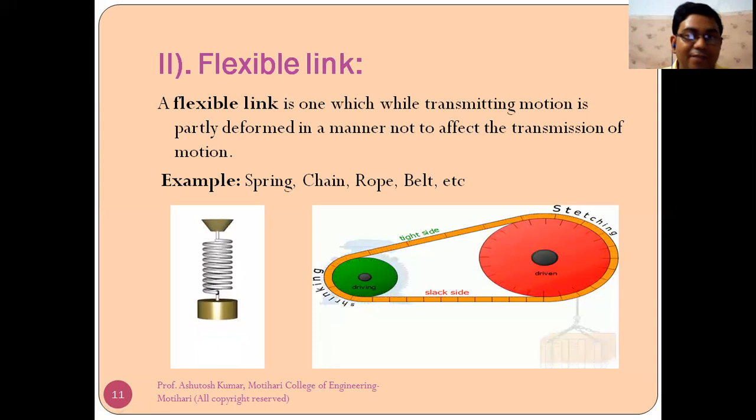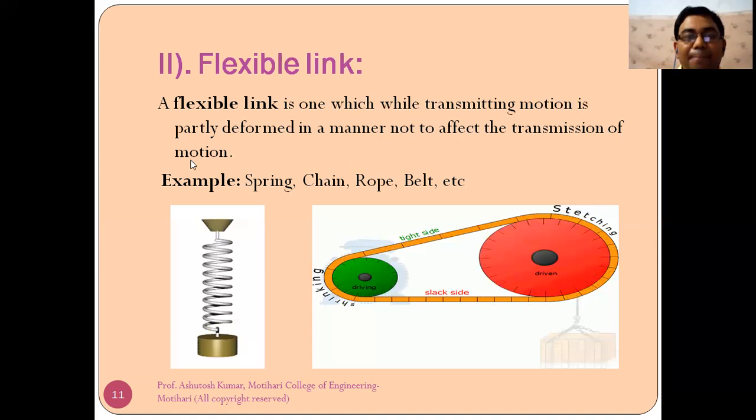Suppose what will happen if there will be no deformation? Suppose where we will use spring. Spring is used for shock absorption. In bike, in motorcycle we use spring. In vehicles also, four-wheeler, two-wheeler, we use springs. What is the function of spring? It absorbs the shock. So it is also a link, but it performs its function in a very good manner.